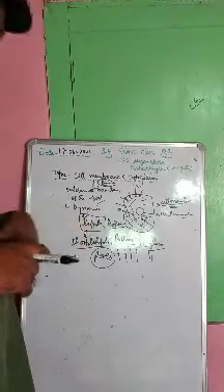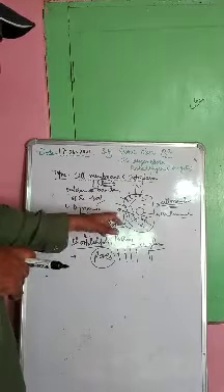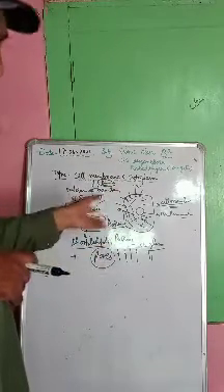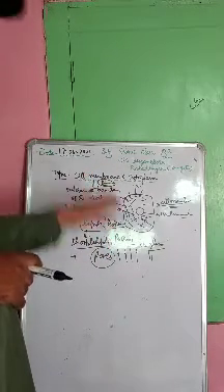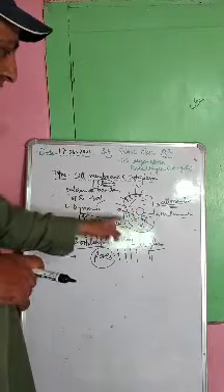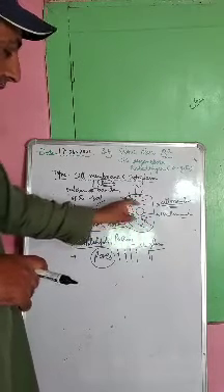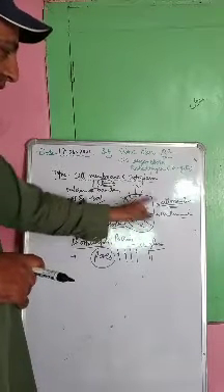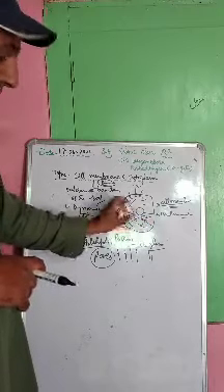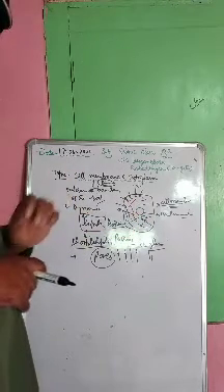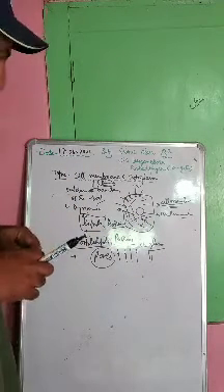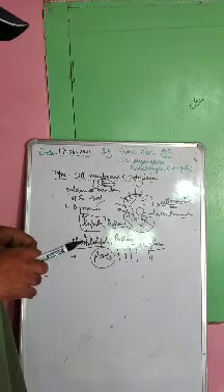But it doesn't happen, because the plasma membrane is selectively permeable, and it encloses the nucleus, which harbors the genetic material. Understand? And what is the function of the cell membrane?